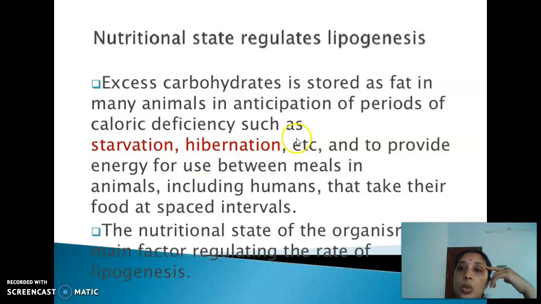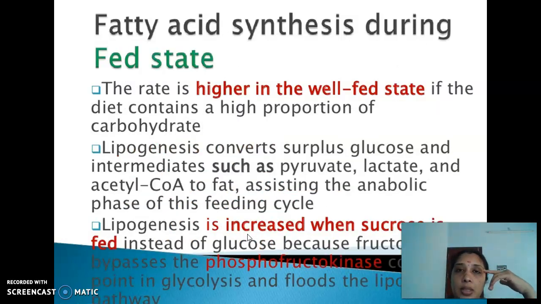So excess carbohydrates is stored in the form of fat in the anticipation of periods of caloric deficiency. എപ്പോഴെങ്കിലും സ്റ്റാർവേഷനോ ഹൈബർനേഷനോ അല്ലെങ്കിൽ മാൽന്യൂട്രീഷനോ എന്തെങ്കിലും വരികയാണെങ്കിൽ അപ്പം എന്ത് ചെയ്യും? TG comes into action. TG undergoes lipolysis. അപ്പൊ എപ്പോഴെങ്കിലും ആവശ്യം വന്നെങ്കിലോ വെച്ചിട്ട് നമ്മൾ എപ്പോഴും സ്റ്റോർ ചെയ്ത് വെക്കുക. And in between meals. Okay, nutritional state of the organism is a main factor in regulating the lipogenesis.